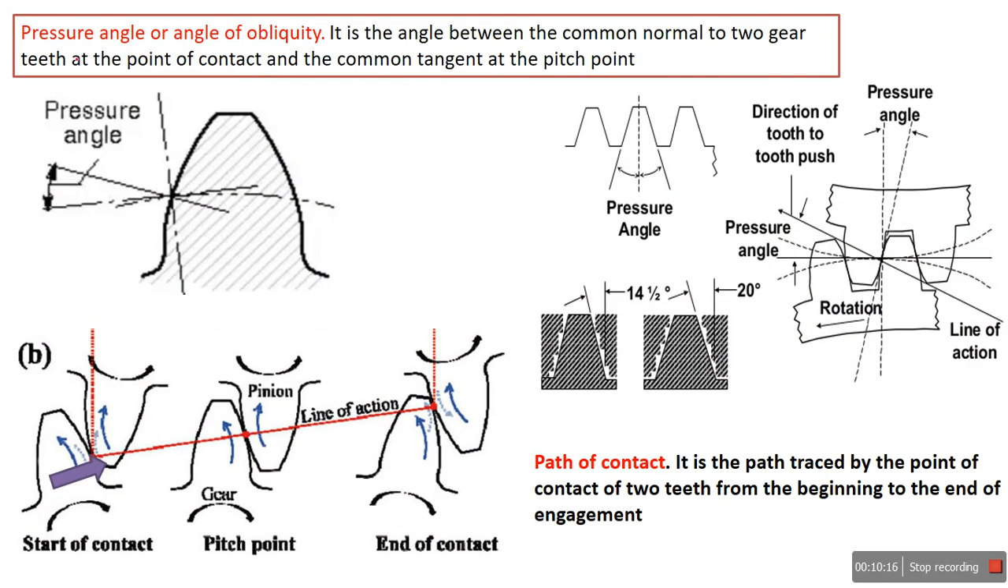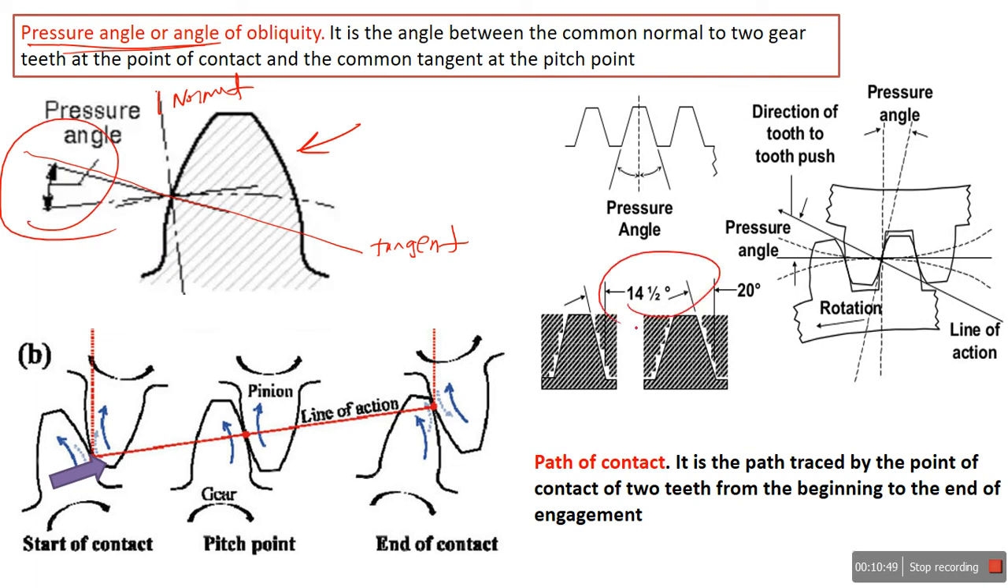Now see what is meant by pressure angle. It is very important. If we observe this figure during meshing of the gears, both pitch circles meet at one point. This is called the pitch point. From the pitch point, if I draw one normal, this is the normal, and if I draw one tangent at the pitch point, this is the tangent. The angle between them is called the pressure angle, and 14.5 degrees and 20 degrees are the standard pressure angles. It is also called the angle of obliquity.